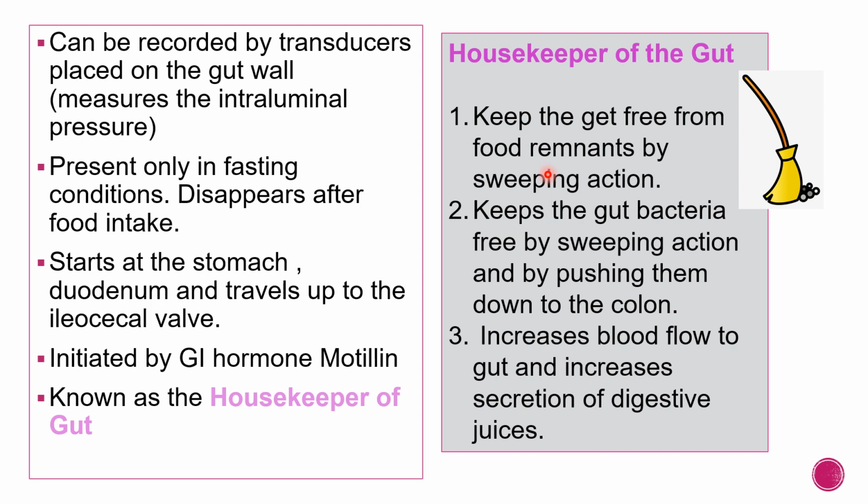Another important function is they keep the gut bacteria free by sweeping action and by pushing them down into the colon. In the colon, it's normal to get bacteria, but in the other parts, we do not get bacteria. And if the bacteria comes up into the upper part of the intestine and the upper GI tract, then we will get infections. So this MMC, migratory motor complex, pushes the bacteria down into the colon, and it also increases the blood flow to the gut and increases secretion of digestive juices.